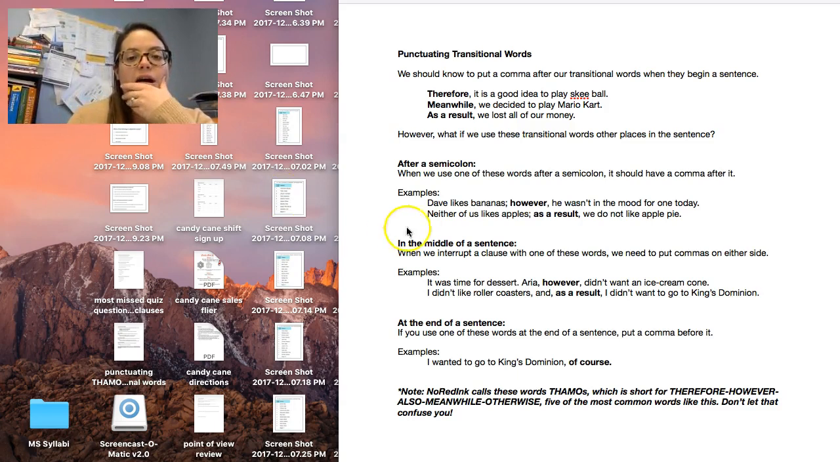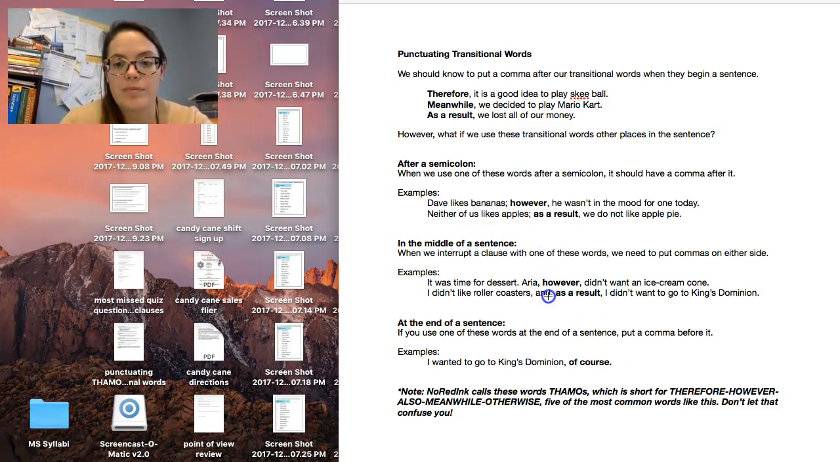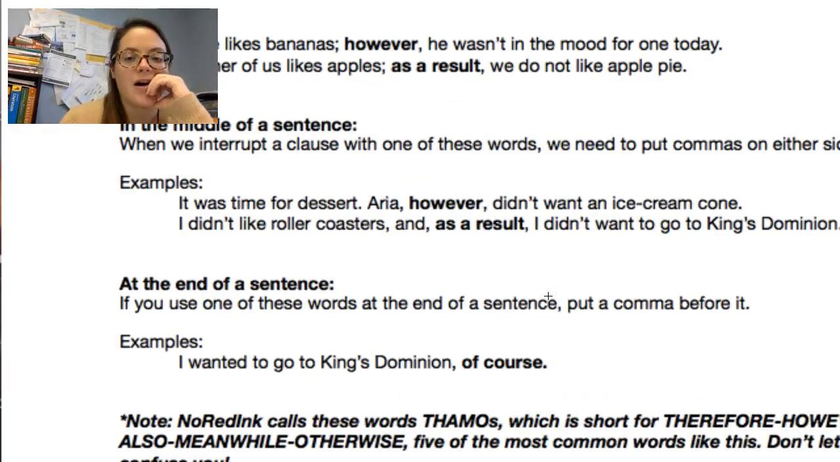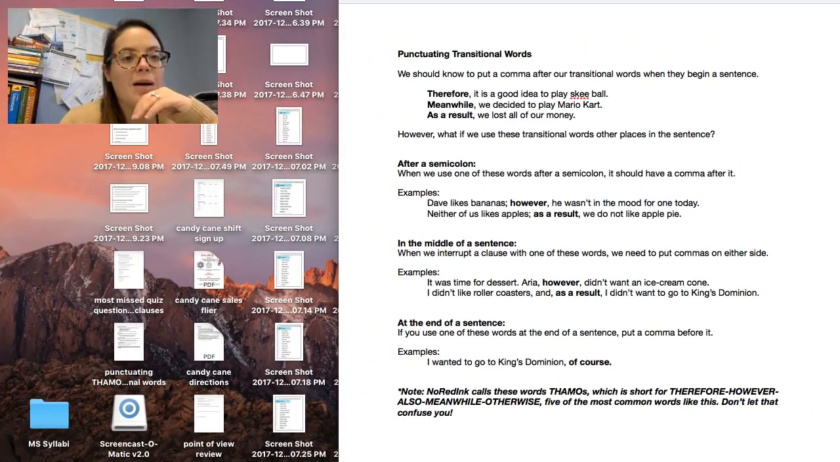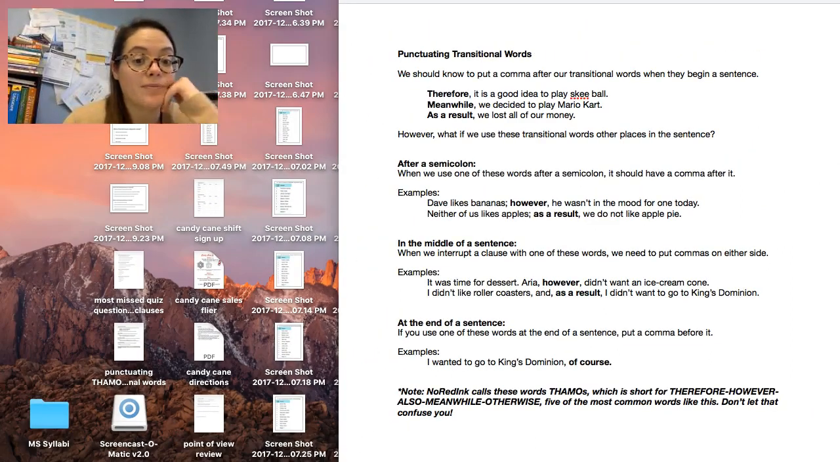All right. Now, when we interrupt a clause with one of these words, we need to put commas on either side, just like we would with any other interruption. Okay. So it was time for dinner. Aria, however, didn't want an ice cream cone. So I'm interrupting with my word however, so I want to put commas on either side. I didn't like roller coasters, and as a result, I didn't want to go to King's Dominion. So same thing. I'm interrupting myself, okay? So I want to use commas on either side of that transitional word, okay?